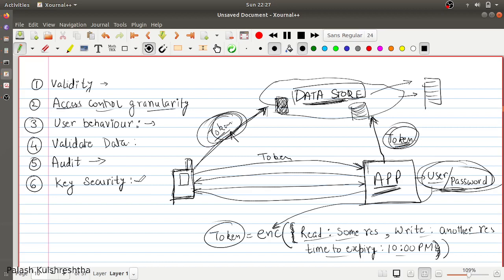The security of the token or the key that you have generated is immensely important, because if it is leaked, then any user can take action on that allowed resource, which may lead to a system problem. So you should always deliver the keys from your application to your clients in a secure format. They should either be provided encrypted so that clients can decrypt and then use them, or they should be provided via secure protocols like HTTPS.